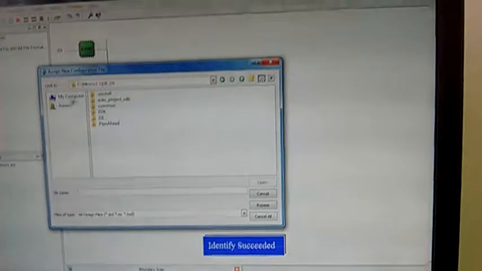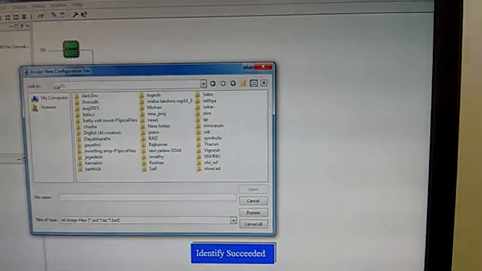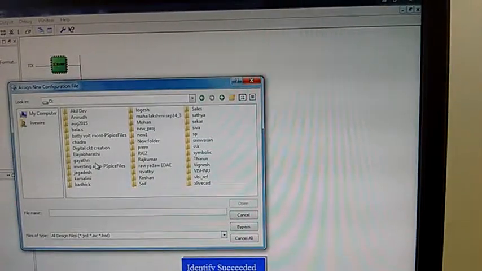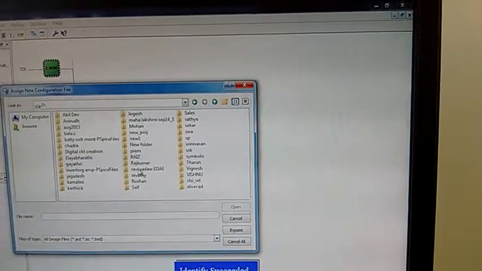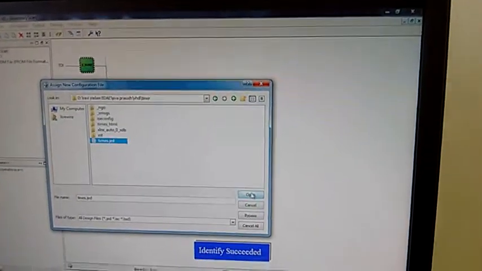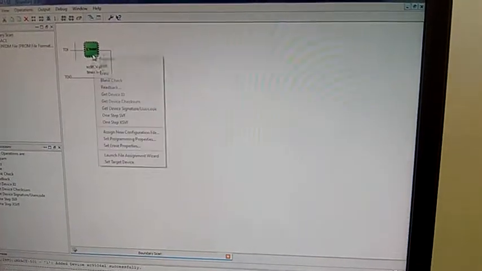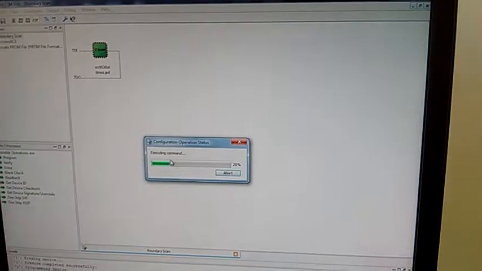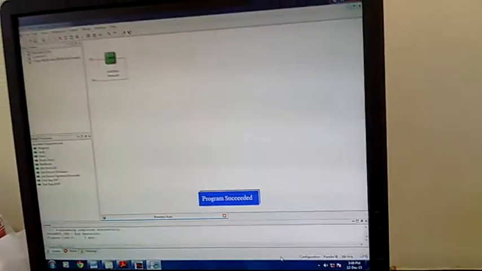Here we'll find that folder destination. Now we'll download. It's executing commands. Now the program is successful, so the frequency change is downloaded in this CPLD board.